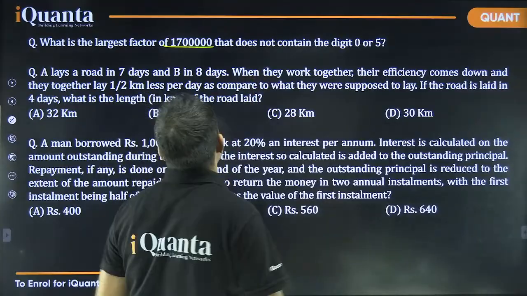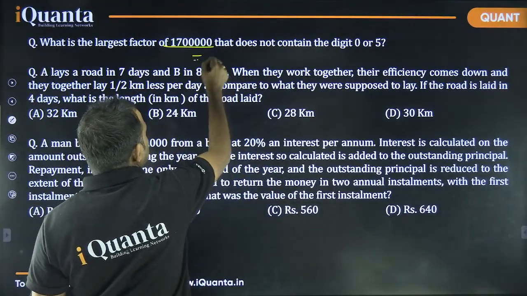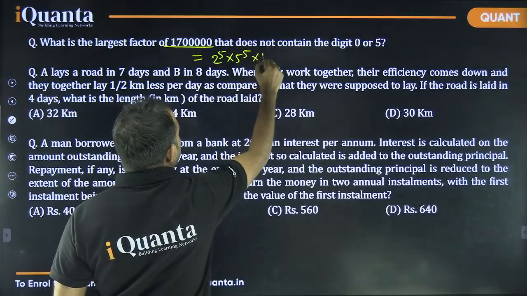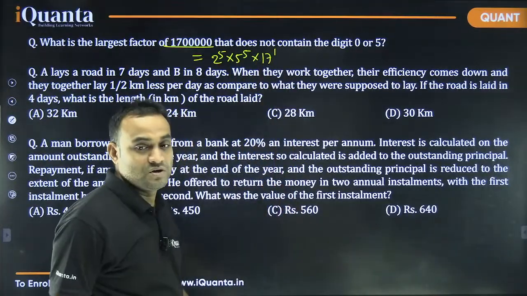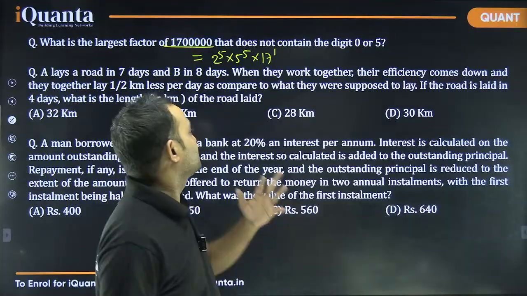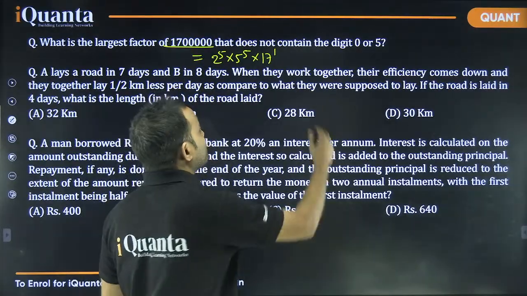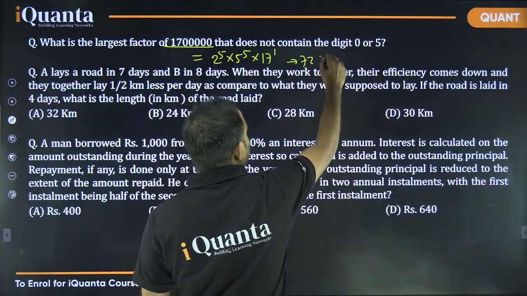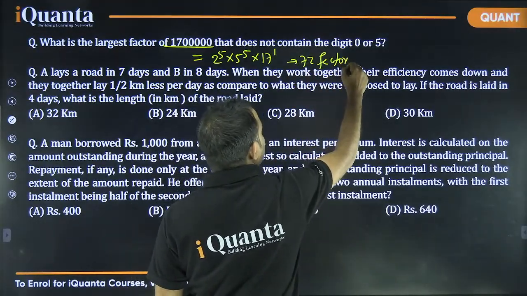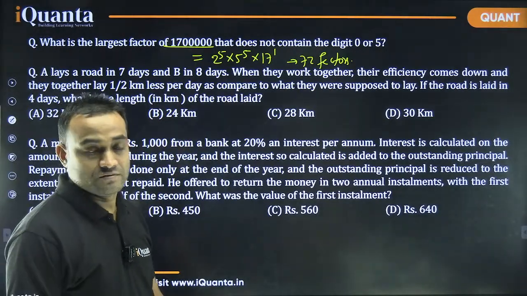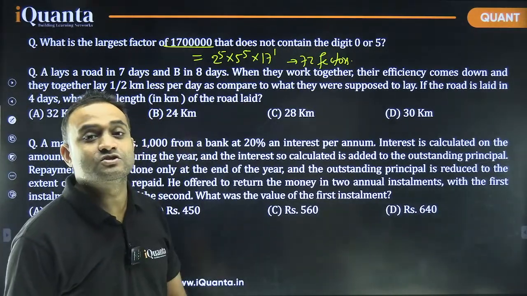See, what is 17 lakhs? This is equal to 2 to the power 5 into 5 to the power 5 into 17 to the power 1. So there will be some factors. How many factors? 6 into 6 into 2. There will be 72 factors. And we need to first exclude those factors which have the digit 0 or 5.